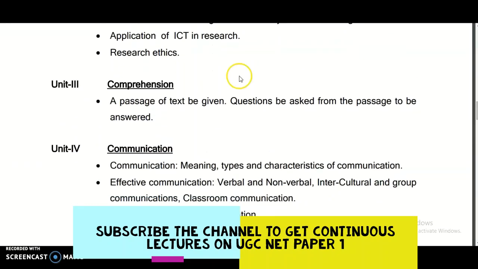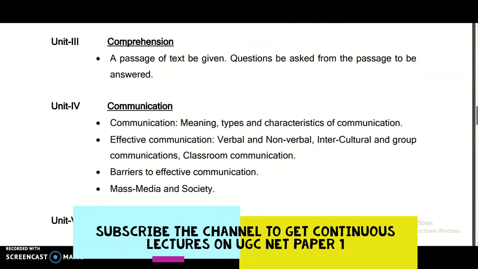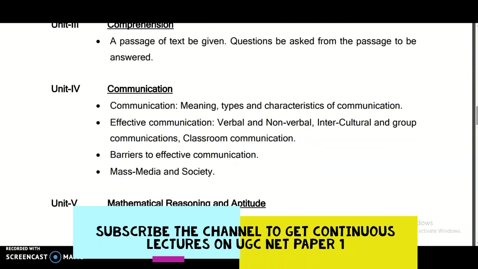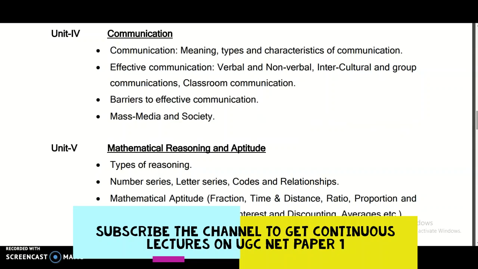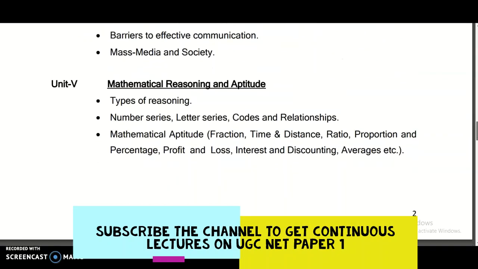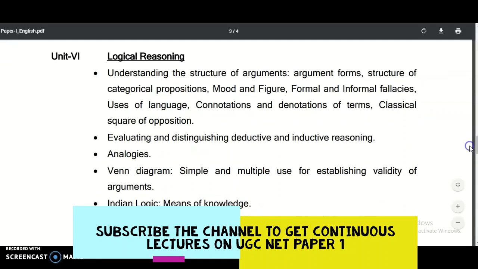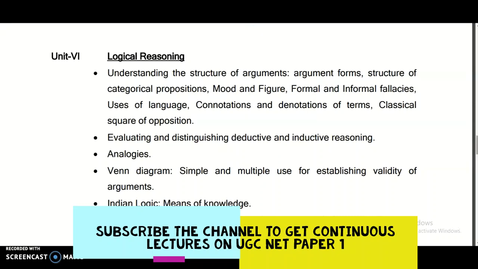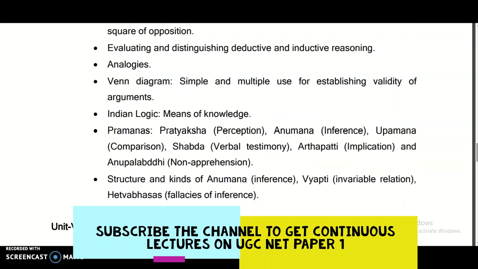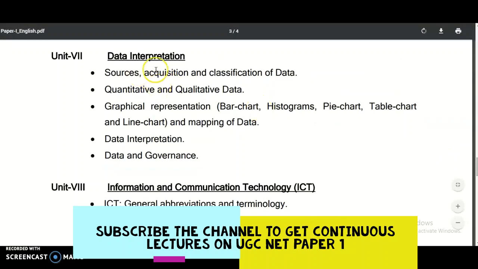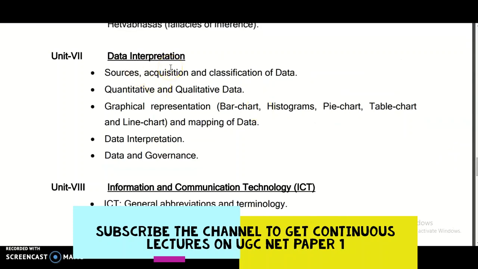Those are comprehension, where you can simply put the answers from the passage. If you understand the passage once, then automatically you can put the right answers. Anyhow, we will see that clearly with a lot of examples in this channel. Next, mathematical reasoning and aptitude is also a mathematical unit. And next is logical reasoning, which is also a mathematical concept. Whatever questions come from logical reasoning, we can deal with using mathematical concepts. And data interpretation is also a mathematical concept oriented unit.